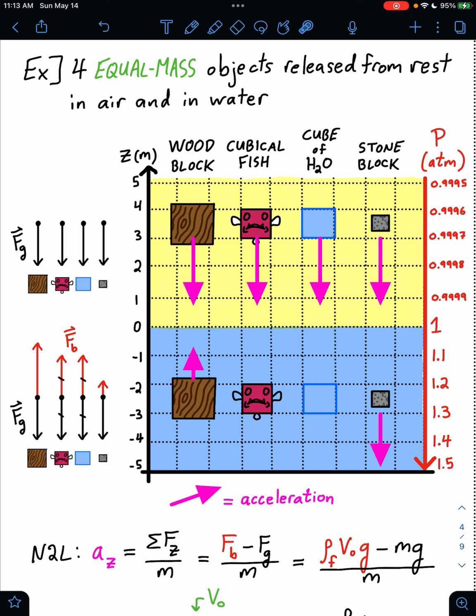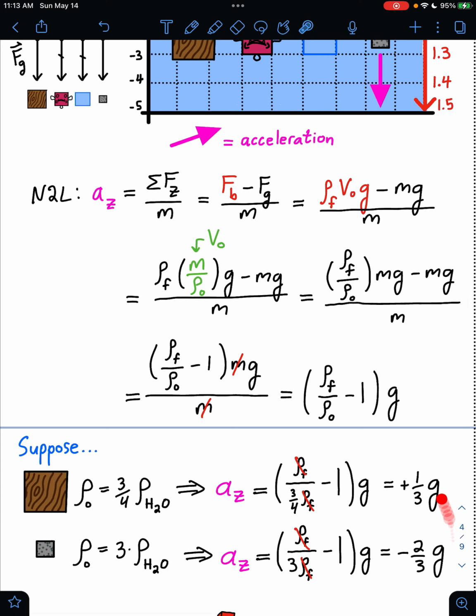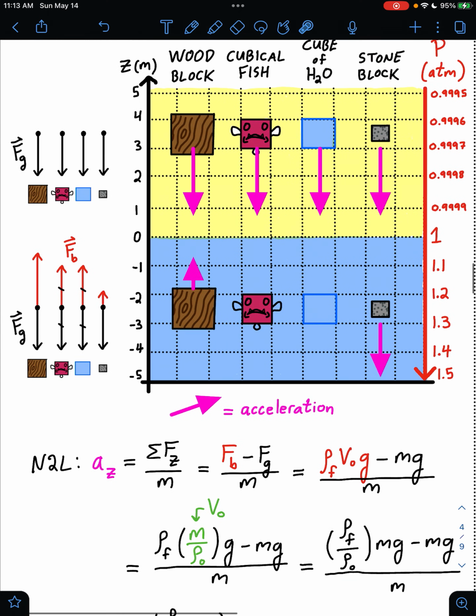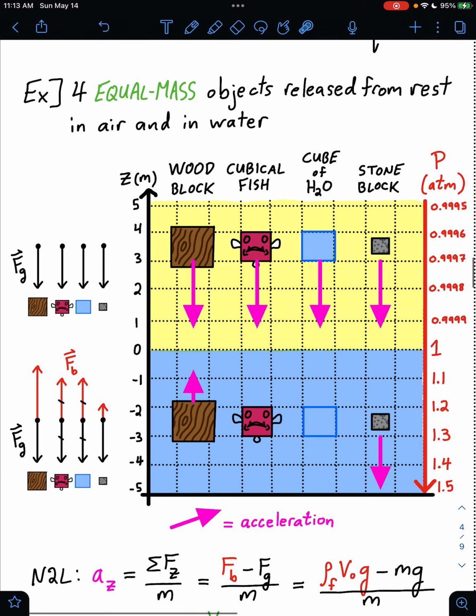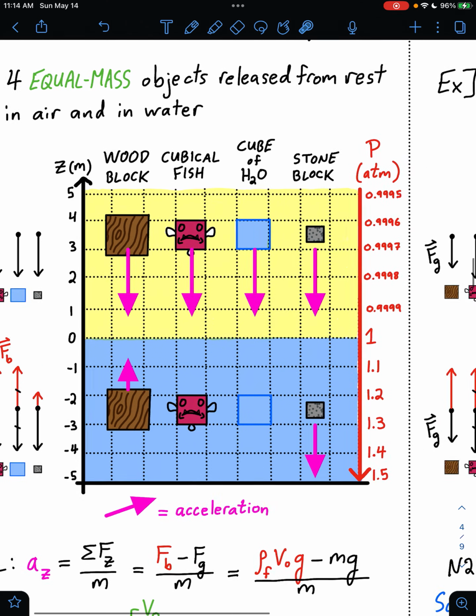So in this picture here, determine how these FBDs change, what the new accelerations are going to be, and how these acceleration vectors would change. Okay, pause the video and consider all those effects. Ready? Got it all figured out? Here we go.